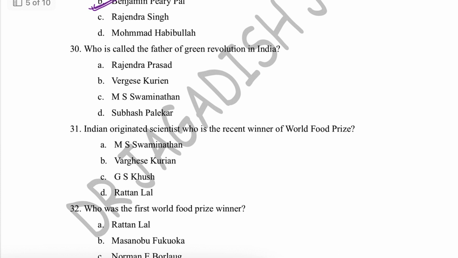Next question is, who is called the father of green revolution in India? That is Dr. M.S. Swaminathan. If you see in the world, the father of green revolution is Norman E. Borlaug. Varghese Kurian actually deals with white revolution, milk production. So at the global level, if the question is who is the father of green revolution in the world, that is Norman E. Borlaug. But in case of India, if the question is who is the father of green revolution in India, the answer will be M.S. Swaminathan.